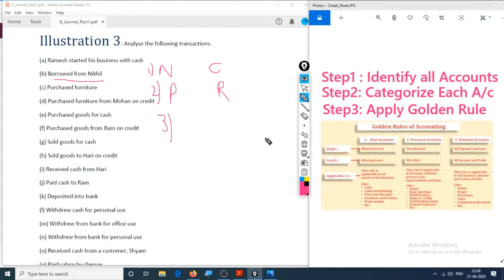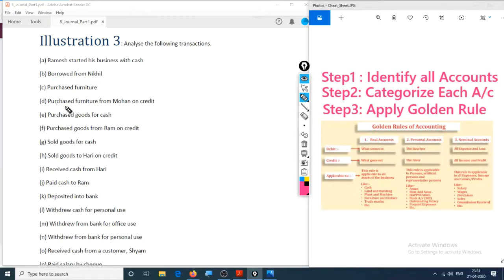So debit personal account, golden rule is debit the receiver, credit the giver. So Nikhil is the giver, hence he should be credited, and automatically if cash is received, debit what comes in, credit what goes out, hence cash will be debited. Okay,